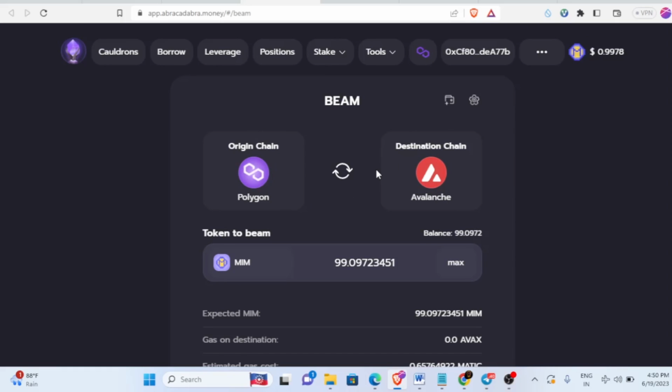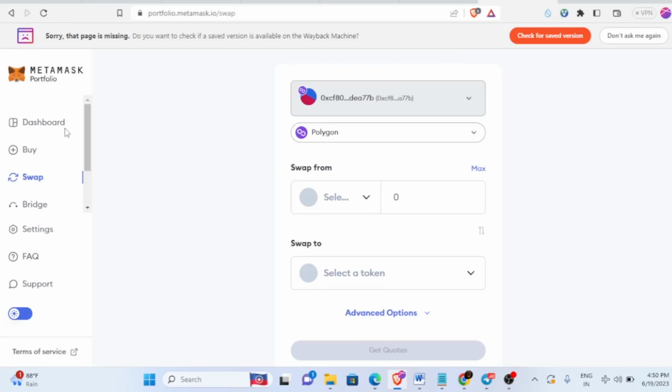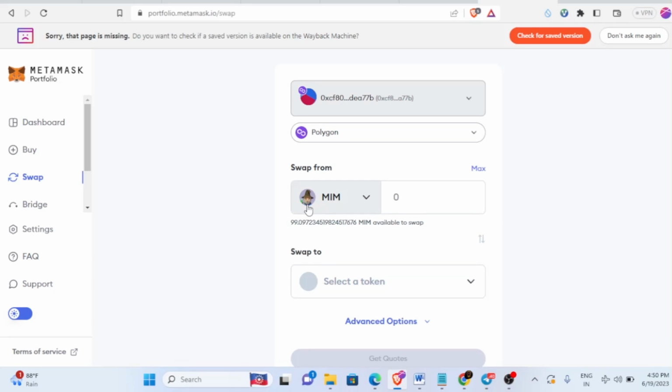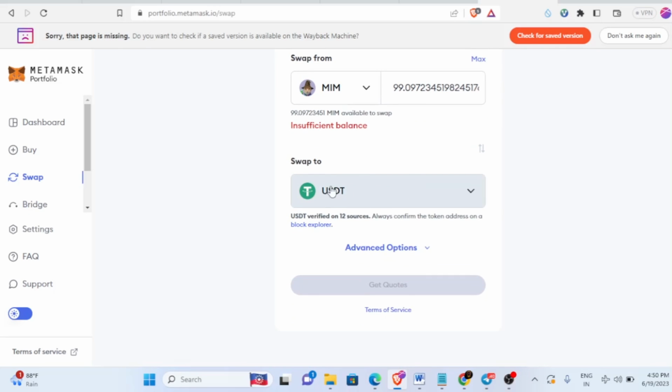And finally, if you want to withdraw your money from this MIM stablecoin, then head back to portfolio.metamask.io. Here click on this swap. Once you click on the swap, as of now our MIM token is in Polygon chain, so I'm just gonna select MIM. Once you select the MIM, you will be able to see your balance here, and then just click on this and now select USDT.